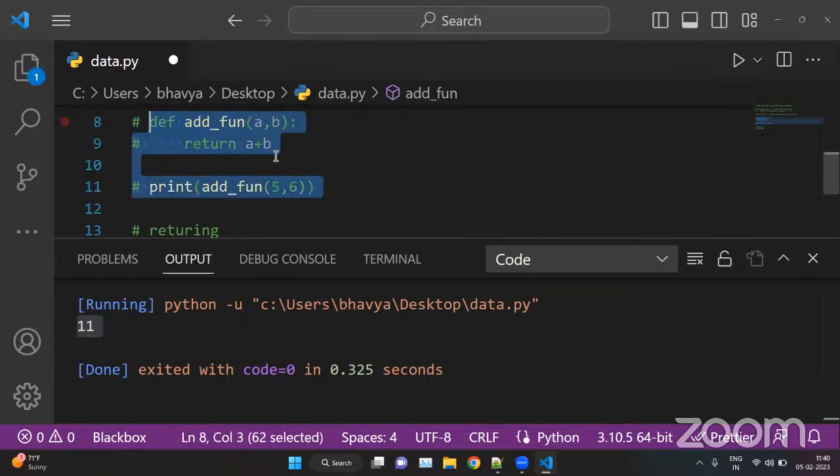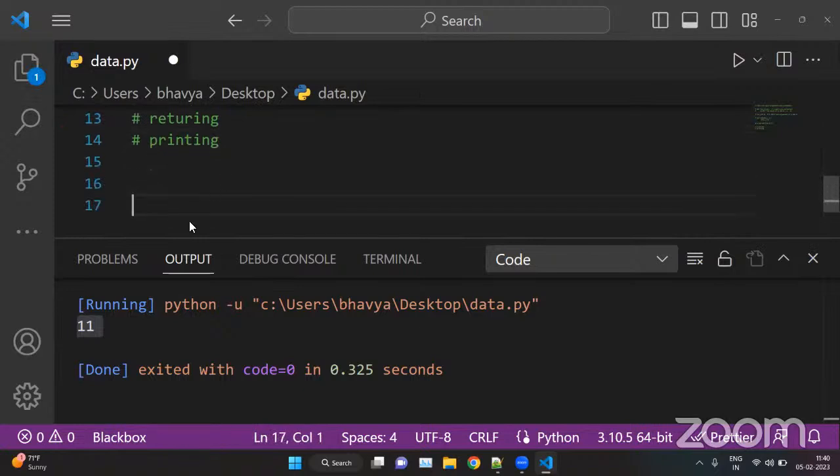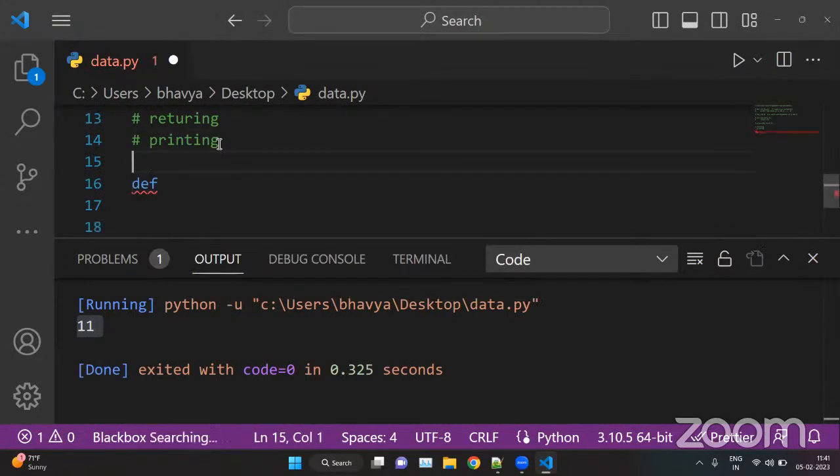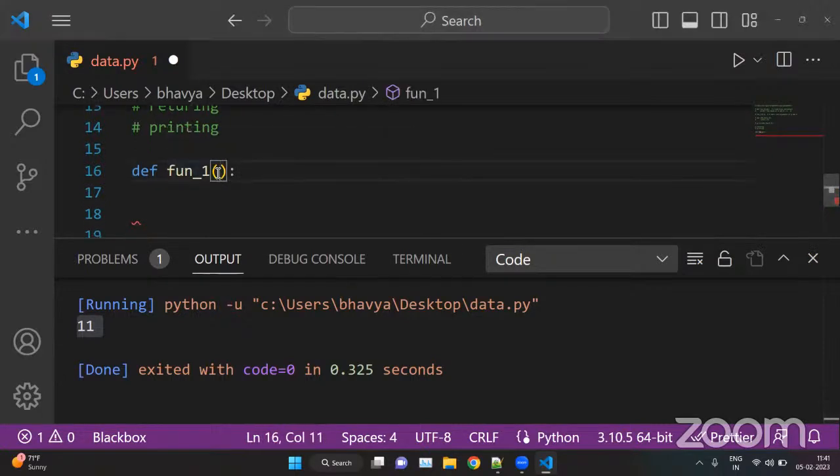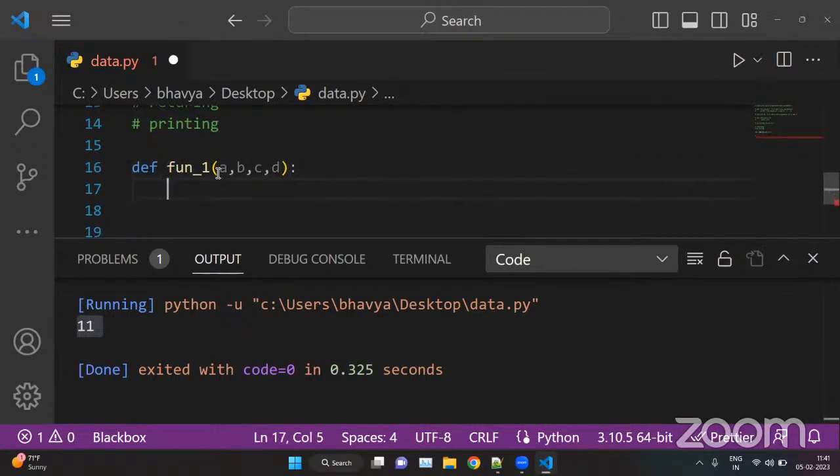So now let's create a complex function. Okay, def fun underscore one. So let's take four parameters here: A, B, C, and D. Okay, so A, B, C, D are parameters.